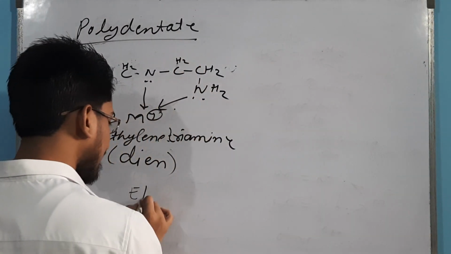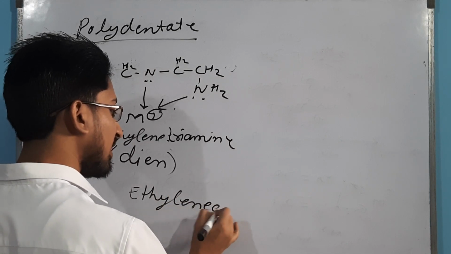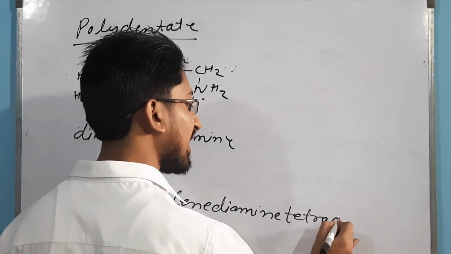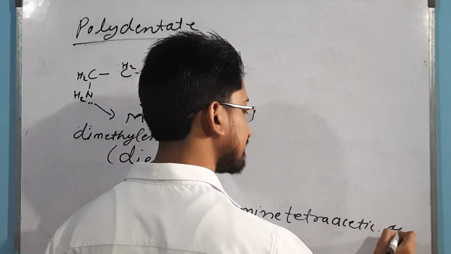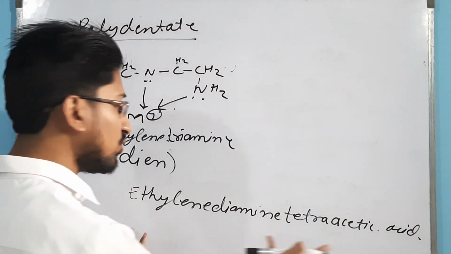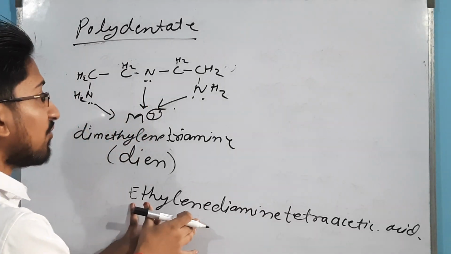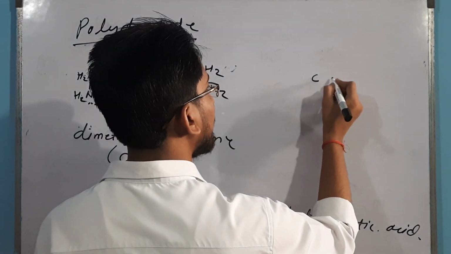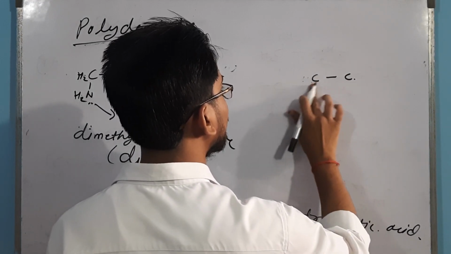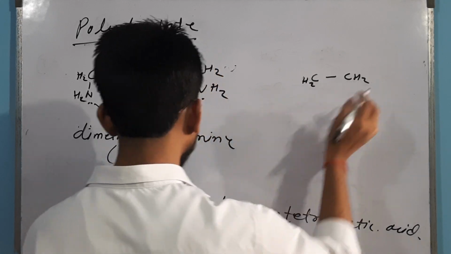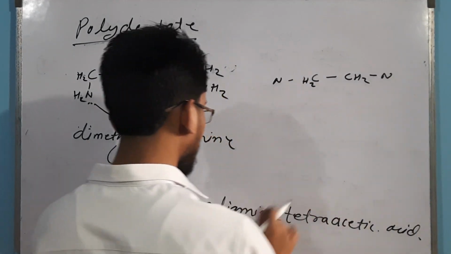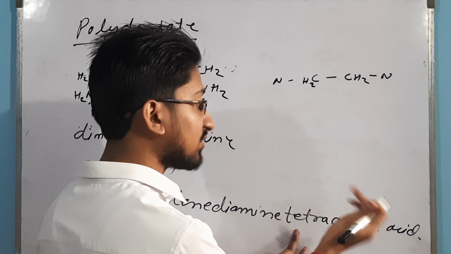Now another example is for your hexadentate ligand, which is your EDTA. The EDTA is ethylene diamine tetra acetic acid. Sorry, how will you draw the structure? See, just don't get confused with the name. It is ethylene. We have 2 CH2, 2 carbons, ethylene. Then diamine, we have 2 nitrogens. Then tetra means 4.